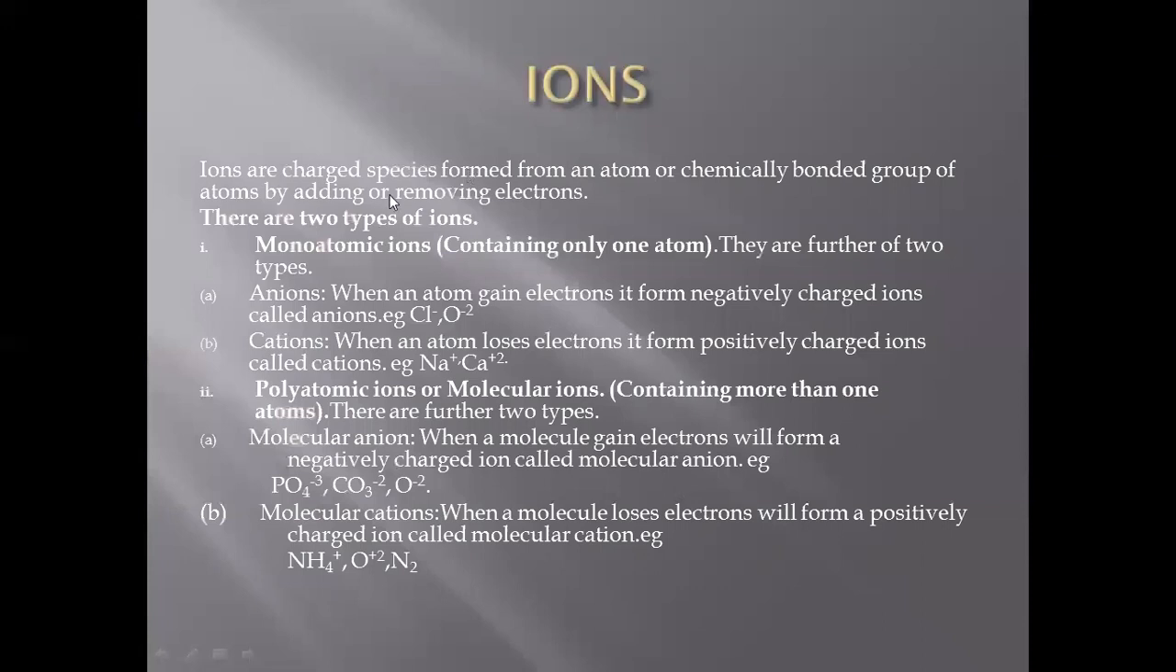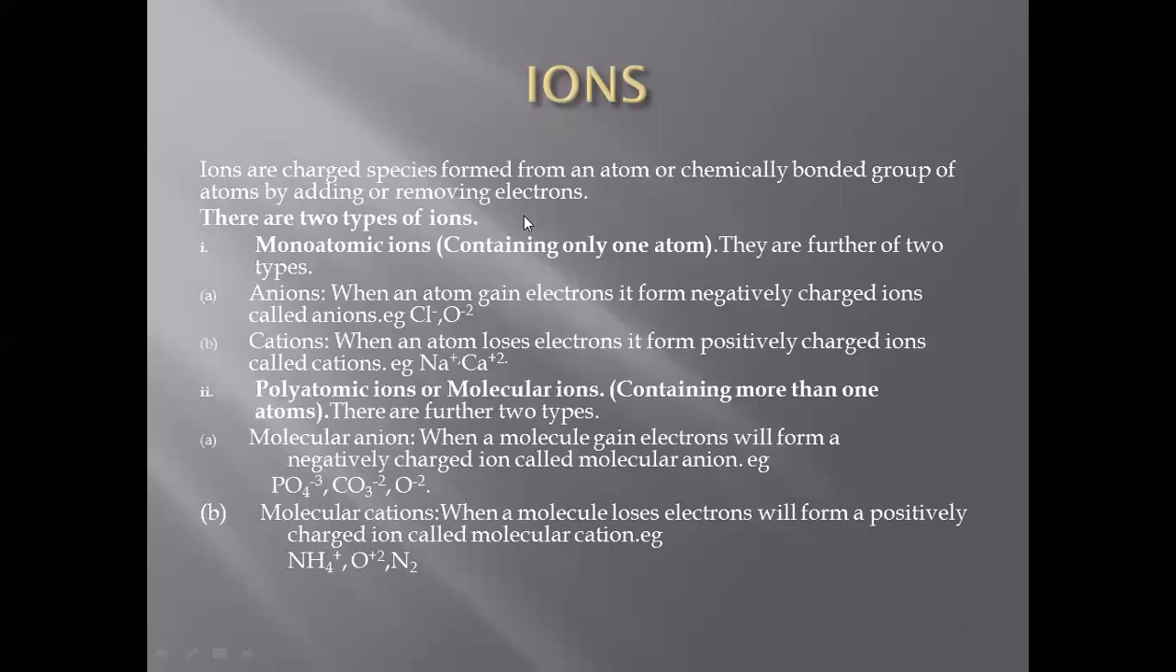Ions are charged species formed from an atom. When an atom gains or loses electrons, then it forms ions, or chemically bonded groups of atoms by adding or removing electrons. Ions are not only atoms. Ions may be a group of atoms. Group of atoms means it may be a molecule. Definitely, atoms combine together, and then they form a molecule. So ions are made up of atoms, as well as they may be made up of molecules. Group of atoms means molecule.